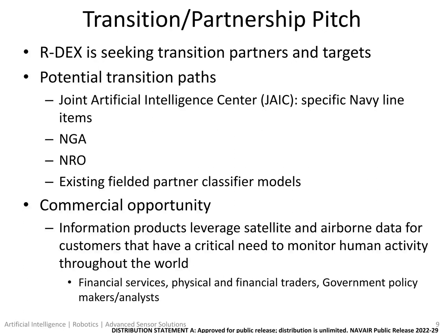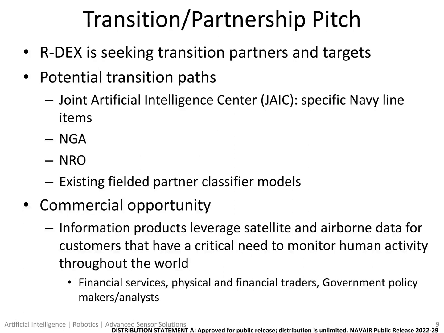At this stage of development with our VAIT SBIR, R-DEX is seeking interested transition partners. We see multiple potential transition paths that are of interest to both military and commercial customers, such as the Joint Artificial Intelligence Center, National Geospatial Intelligence Agency, the National Reconnaissance Office, and existing fielded partner classifier models.